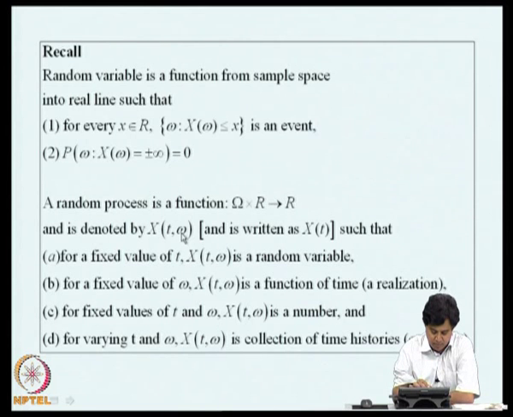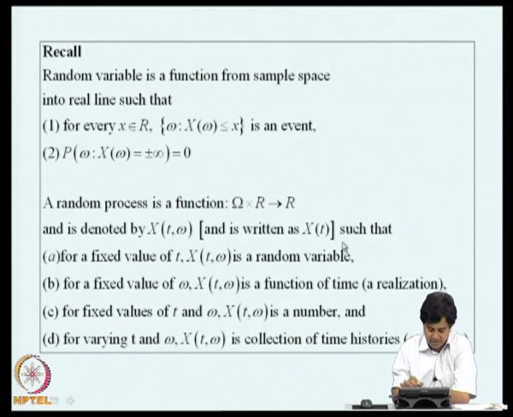This omega is the sample point and t is an element belonging to R, and often we suppress this omega. Instead of writing X of t comma omega, we write it as X of t. This is perfectly consistent with the practice that we have followed till now in representing a random variable. A random variable, strictly speaking, should be written as X of omega, but I write it as X. Similarly, we tend to suppress writing this omega in most cases. So, a random process I denote as capital X of t.